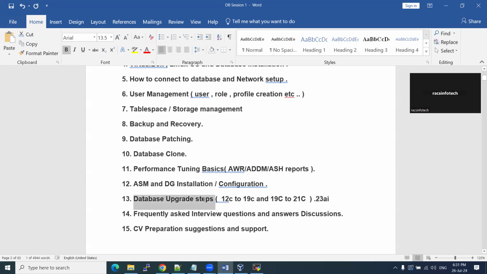I'll give you some of the upgrade tasks: 12C to 19C upgrade and 19C to 21C upgrade. I'll explain theoretically and show you practically, very easily. Then I'm going to cover frequently asked interview questions, how to face the interview, what topics you need to brush up on, how to answer the questions, and how to understand the question first. All those things we are going to discuss.